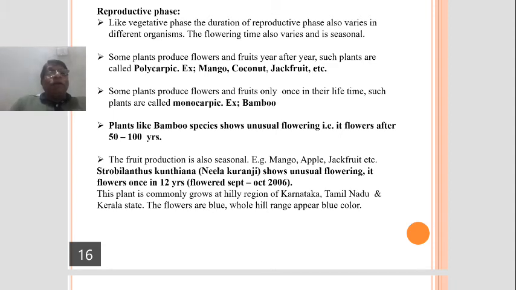Apples are produced in one season. The jackfruits are produced in another season. It means even the fruit production is also seasonal. I will sum up. See, flowering in plants is also seasonal. Even the fruit production is also seasonal.